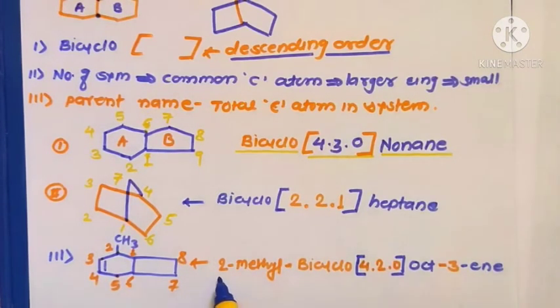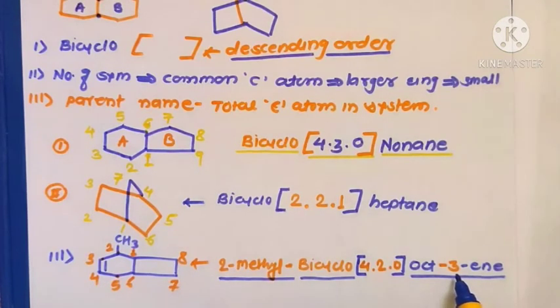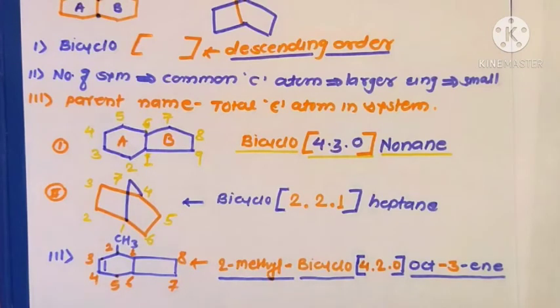The name of this molecule is 2-methylbicyclo[4.2.0]oct-3-ene. Oct indicates 8 carbon atoms in the ring system, 3 indicates the double bond is at carbon number 3, and ene indicates one double bond. That is the correct name of this molecule.